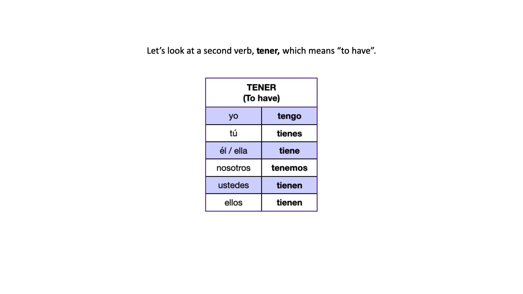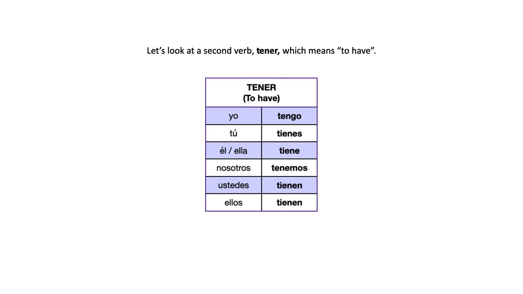Él tiene. He has. Ella tiene. She has. Nosotros tenemos. We have. Ustedes tienen.